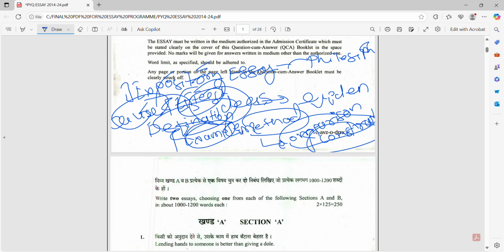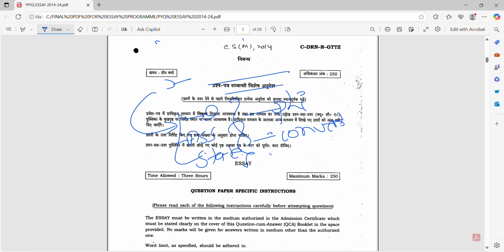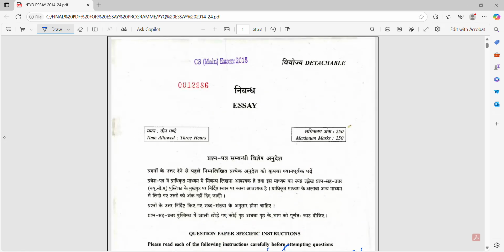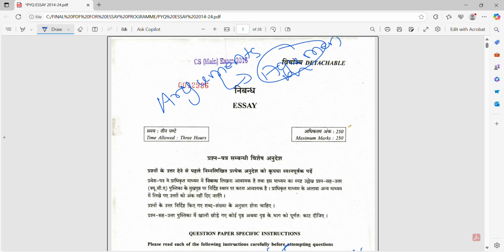And what is the fourth type? Proof and conclusion. That is the method. Second, what is the second type of essay? Second type of essay is the argumentative essay. Here it is simple. Firstly, an argument is given, we have to frame dimensions here, and then in the dimensions we write. That can be 1, 2, 3, 4, 5, 6, like that.